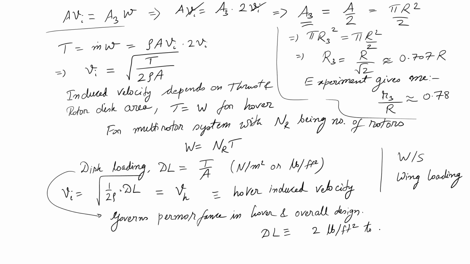Let me first write this number down, then we will come back to that. So, to maybe 12 pound per feet square or something. Same thing in newtons per meter square would be, I am not exactly converting, just giving you an approximate number, 100 Newton per meter square. Actually, for small UAVs it is even less, it is not even 100, it is like 60, 70.